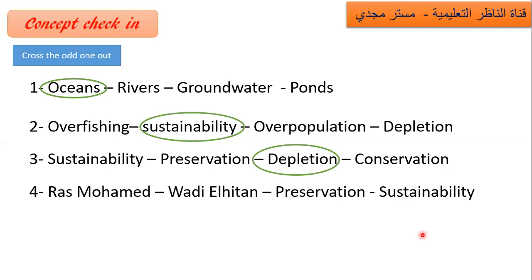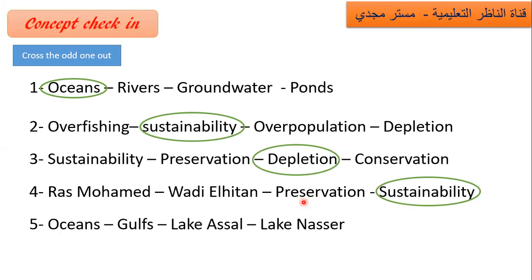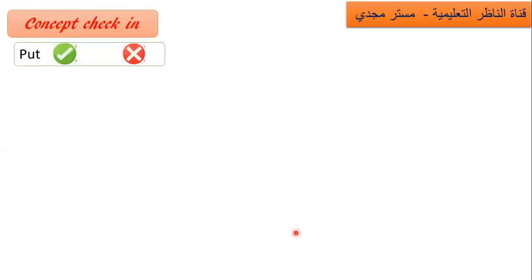Which one is out? Excellent, depletion is out. Number four: ocean, Gulf, Lake Asal, and Lake Nasser. Which one is out? Excellent, Lake Nasser is out, because it is fresh water.